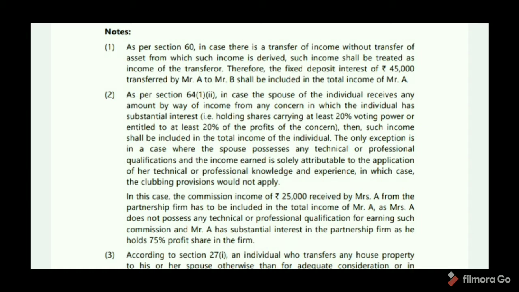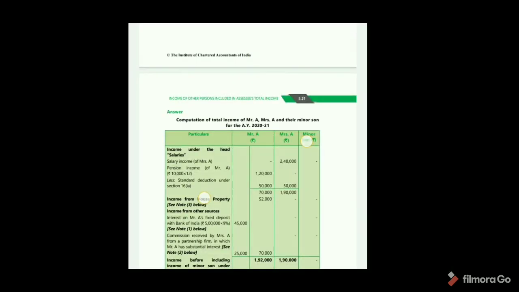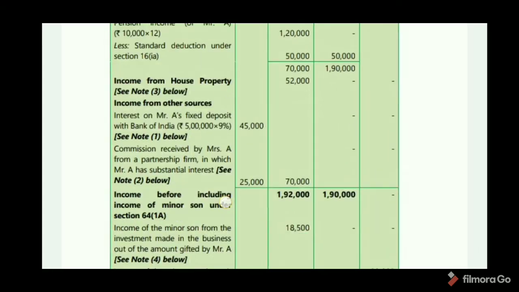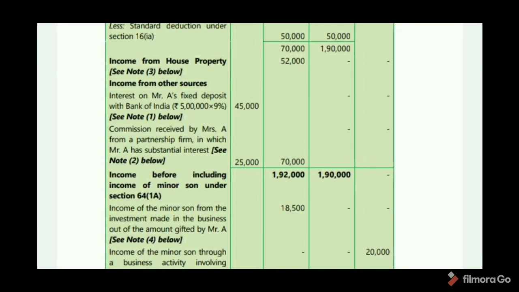Therefore, the fixed deposit interest of 45,000 transferred by Mr. A to Mr. B shall be included in the total income of Mr. A. And next, commission received by Mrs. A from a partnership firm in which Mr. A has substantial interest.